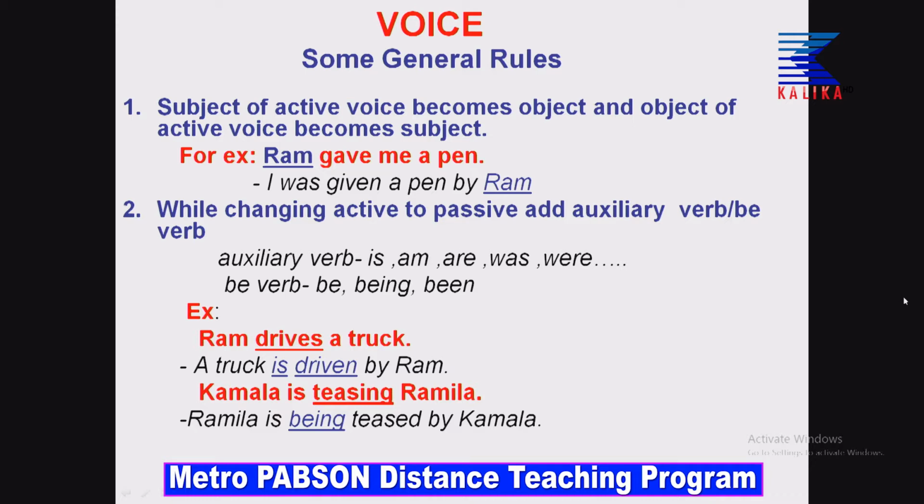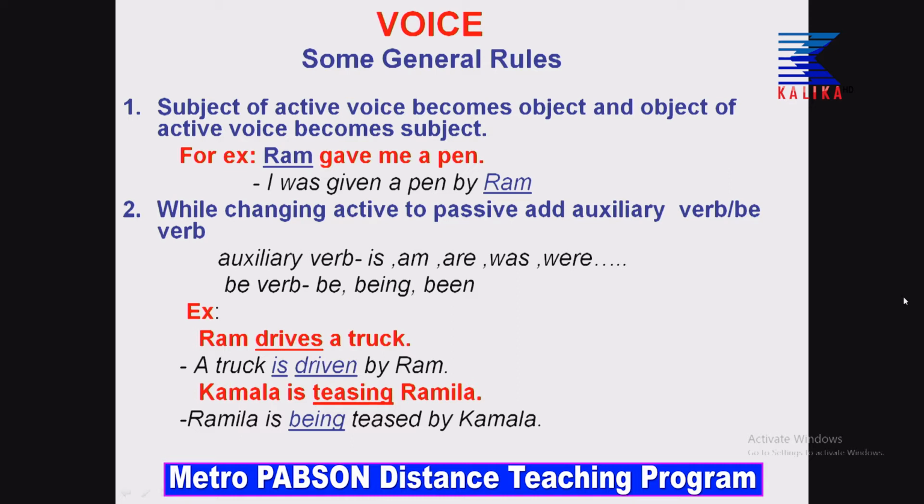Look at the second rule, everyone. I hope that you have understood. We had just discussed it on the whiteboard too. So, look at the second rule. While changing active to passive, add auxiliary verbs or be verbs. I think you should know what auxiliary verbs are. I have given examples in case you do not know. Auxiliary verbs examples are: is, am, are, was, were, can, could, has, have, and be verbs: be, being and been. So, I have presented some examples to make it clear.